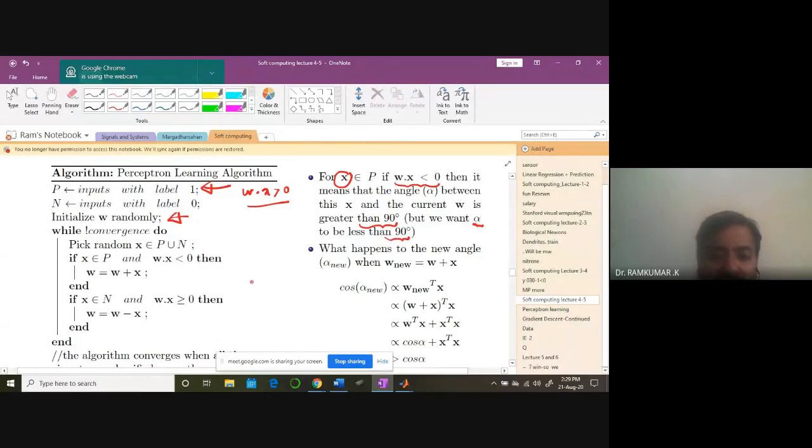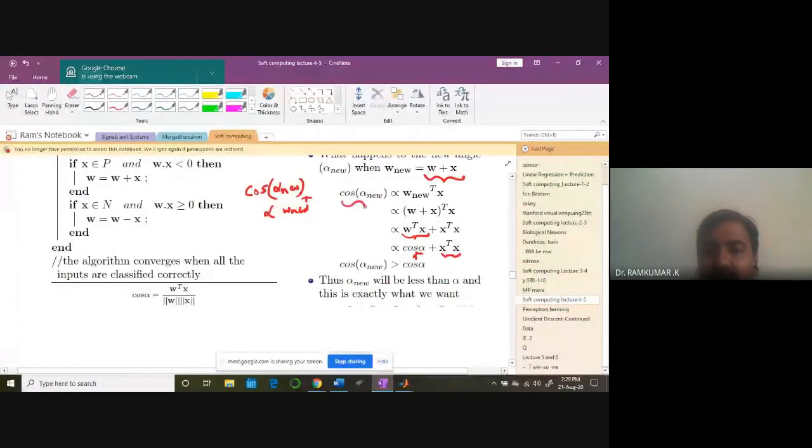We know that cos alpha is proportional to the new weight. What is the new weight? We are adding X: W plus X. So W transpose X plus X transpose X. What is W transpose X? It is cos alpha. This is X transpose X. So naturally, the new cos angle, this angle should be less than 90 degrees in order to satisfy this condition. Then only you get a larger value for cos alpha.